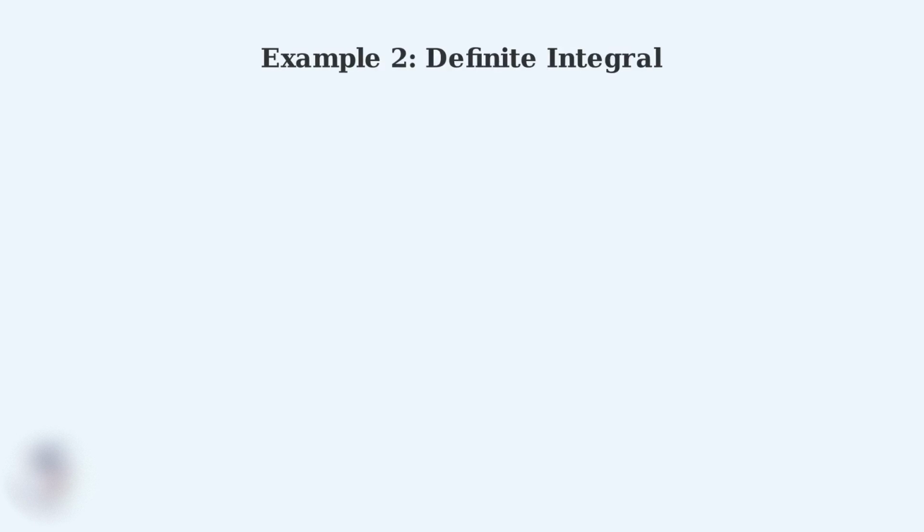Now we'll work through a definite integral example. This will show you how to find the exact area under the sine curve between specific bounds. Here's our definite integral, the integral of sine x from 0 to pi. We want to find the exact numerical value, not just the antiderivative.